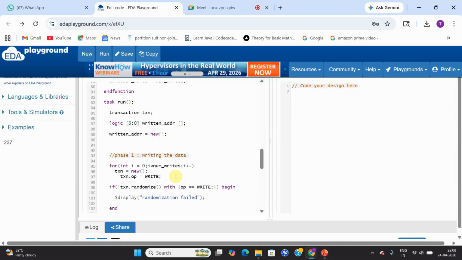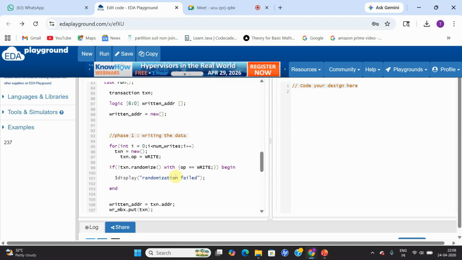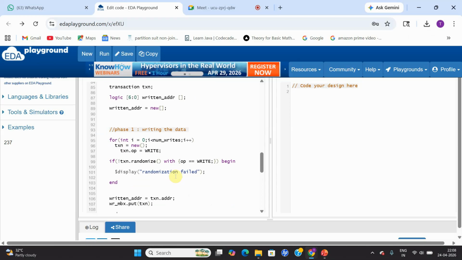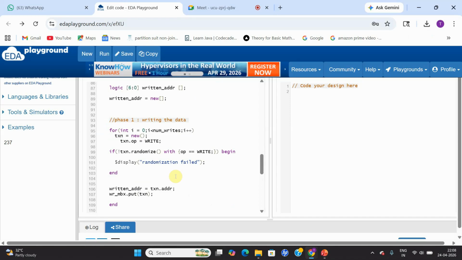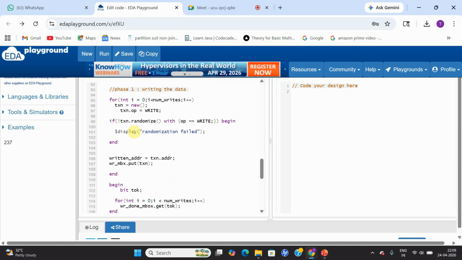We started with the generator where we developed phase one, writing the data. We used a for loop for writing the data, created a transaction, decided the operation to be a write operation, and we are also randomizing. We check whether the randomization succeeded using the if condition, and if not, we display that randomization failed.